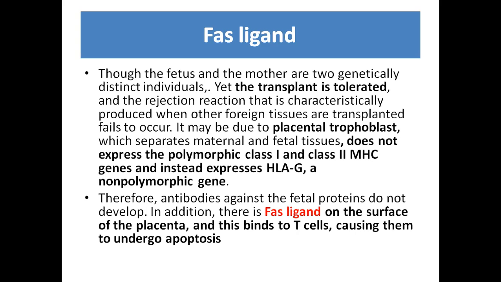The placental trophoblast does not express the polymorphic class 1 and class 2 MHC genes and instead expresses HLA-G, a non-polymorphic gene. Therefore, antibodies against the fetal proteins do not develop. In addition, there is Fas ligand on the surface of the placenta that binds to T cells, causing them to undergo apoptosis.